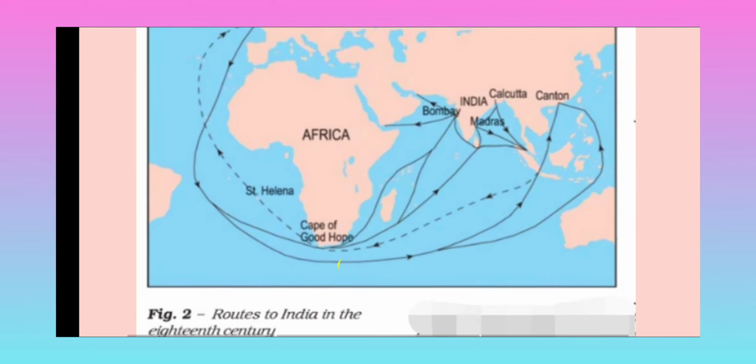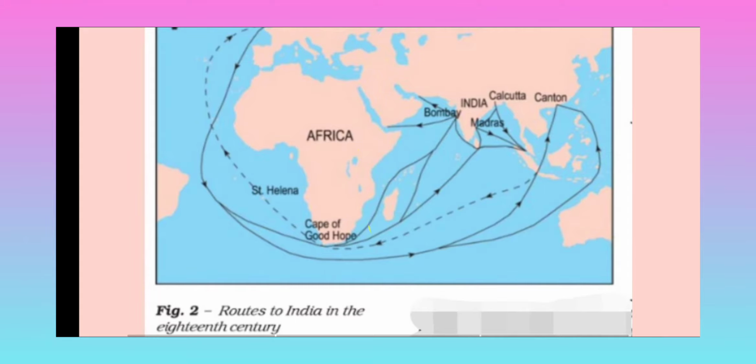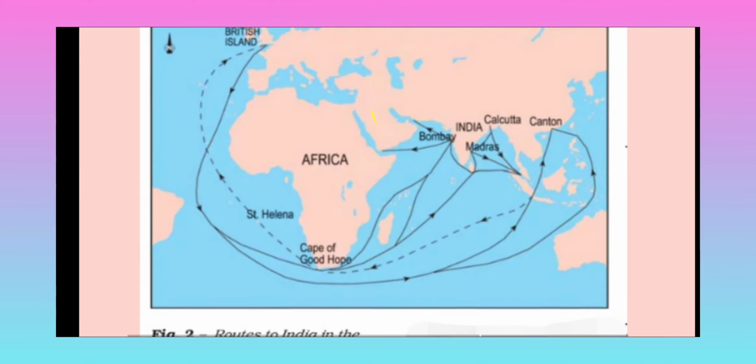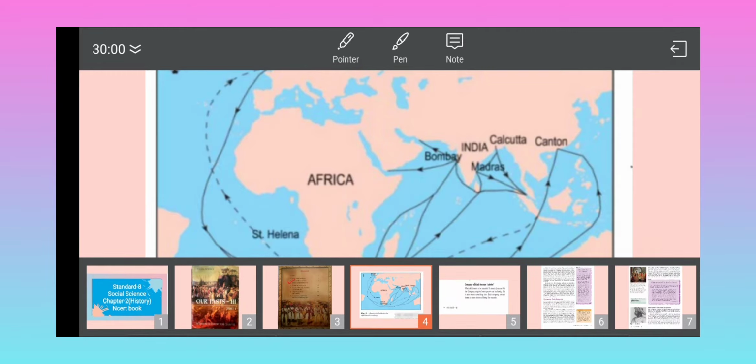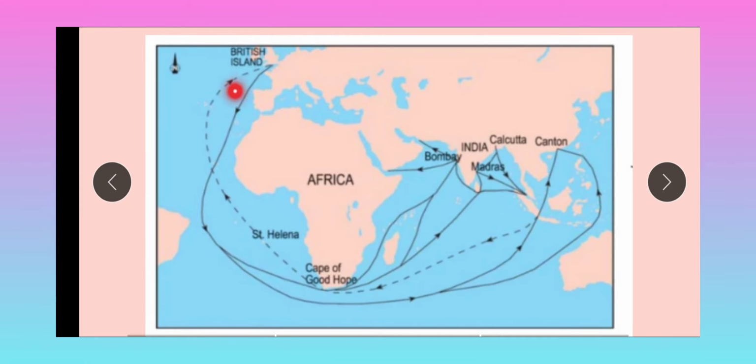Here is the map route. You can see we have discussed when the British left for the place, they left from here, and eventually they had to reach India, but on the way the people reached here, written Cape of Good Hope.